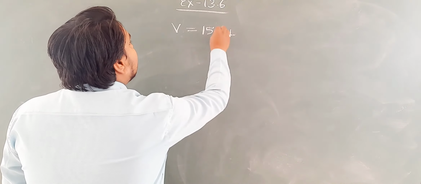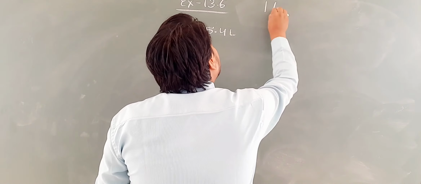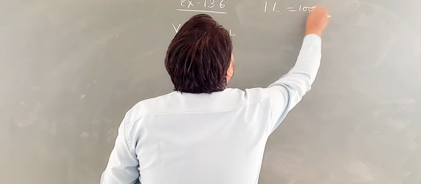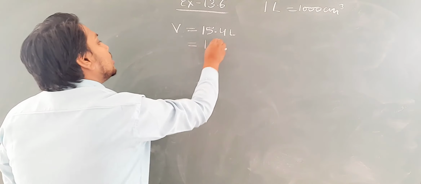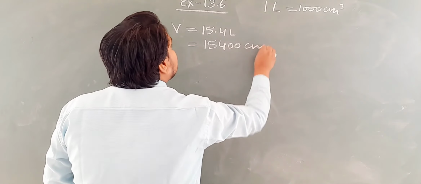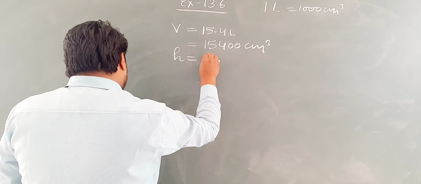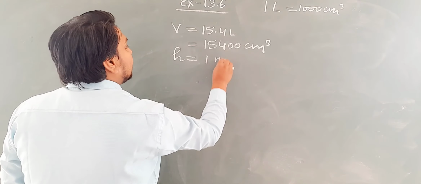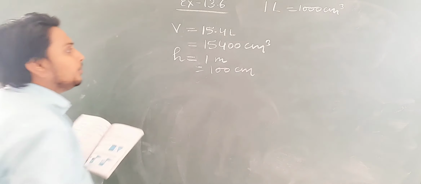Okay, so if we change in centimeter, so I have told you that 1 liter is equal to 1000 centimeter cube. So it will be 15,400 centimeter cube. Height is given what? 1 meter. So if it is 1 meter, we can also change it in centimeter, and it is 100 centimeter.